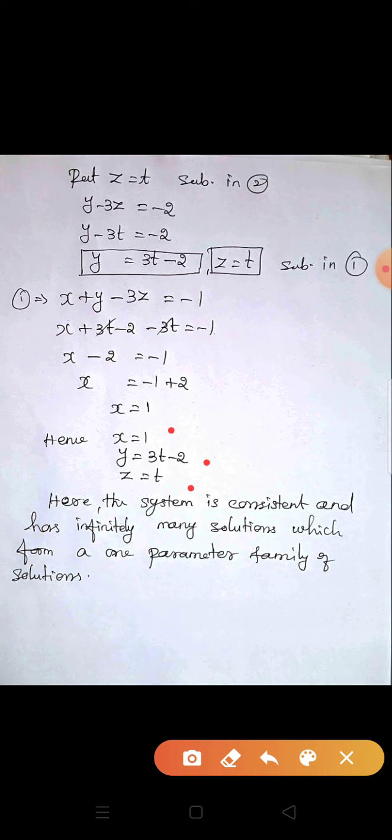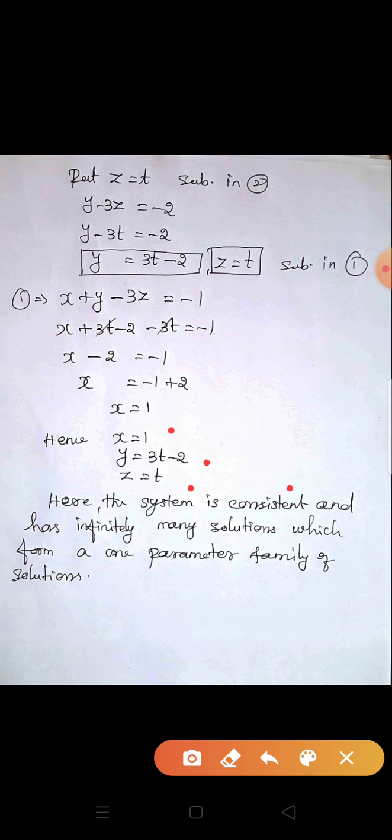Here the system is consistent. I already told you the system is consistent. Why is the system consistent? Yes, rank of A is equal to rank of A comma B. So the system is consistent and it has infinitely many solutions, which form a one parameter family of solutions. How do you understand the system has infinitely many solutions? Here we find x equal to 1, y is equal to 3t minus 2, z equal to t.